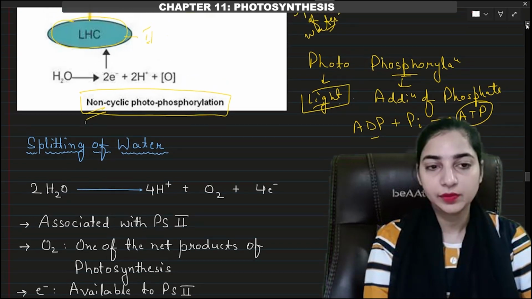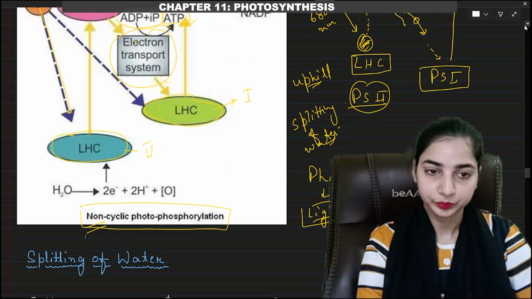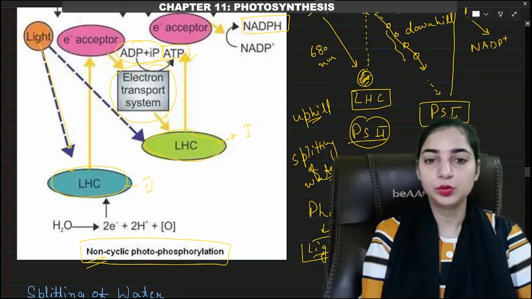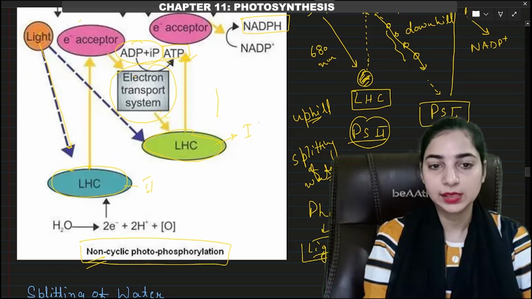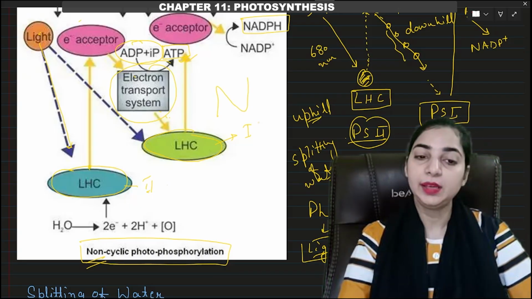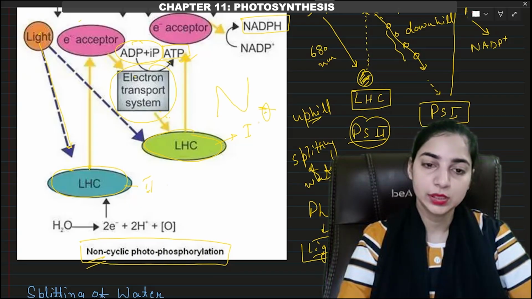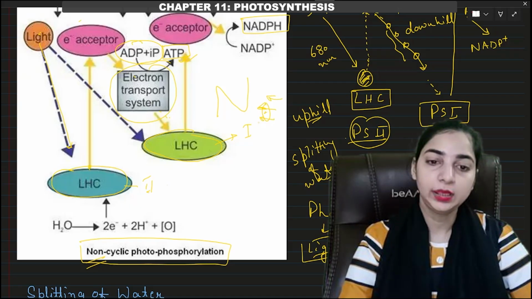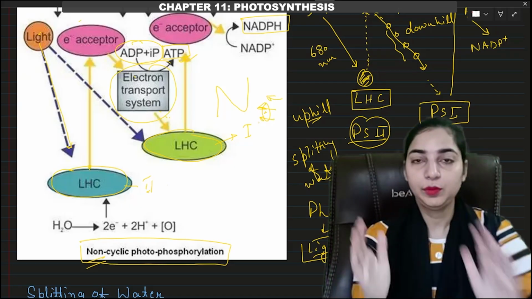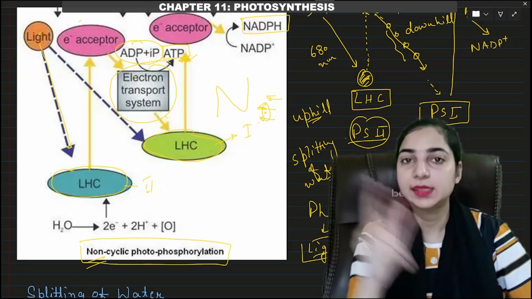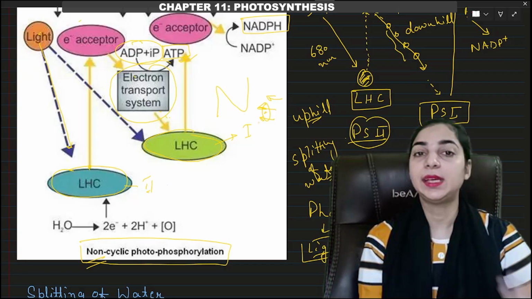And if we look at this figure carefully, the shape of the movement of electron looks like this. Okay, it is like this, N shaped. But if you look at this from this axis, it will look like Z. Okay, if you look from the axis of the redox potential, the shape will look like Z. Therefore, this is also known as Z scheme.